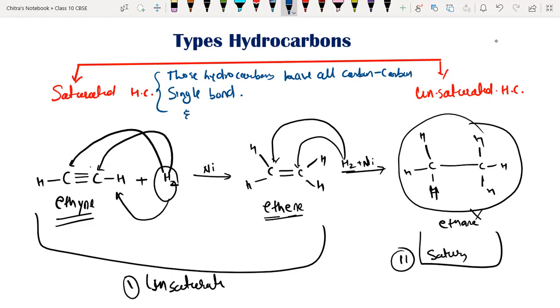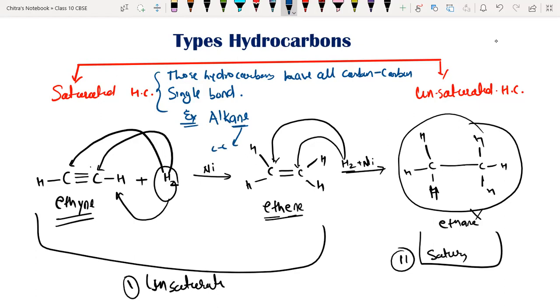Example, we have alkanes. After completion of the definition part, I will explain alkane, alkene and alkyne also. So it is alkanes, ALKANE. See here, ane is for carbon single bond.